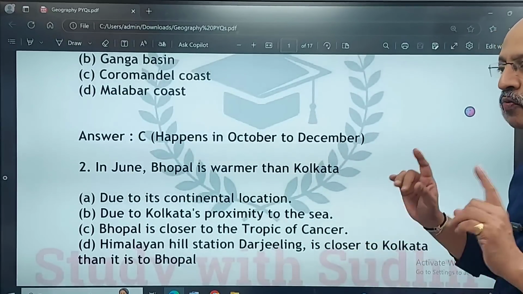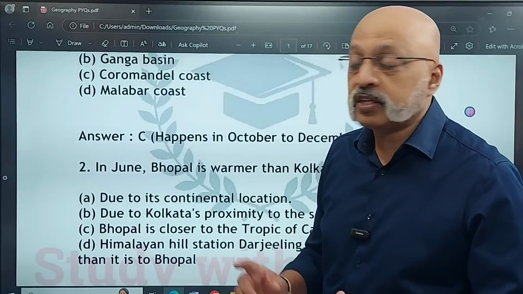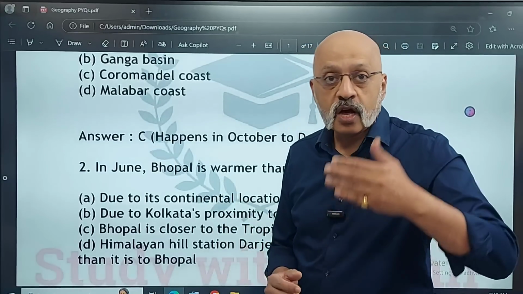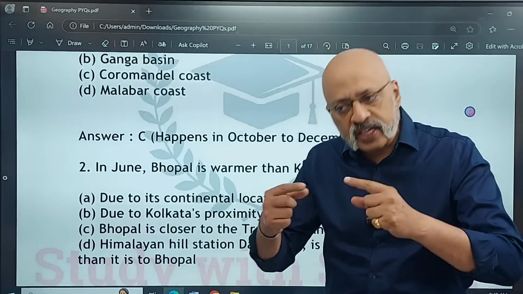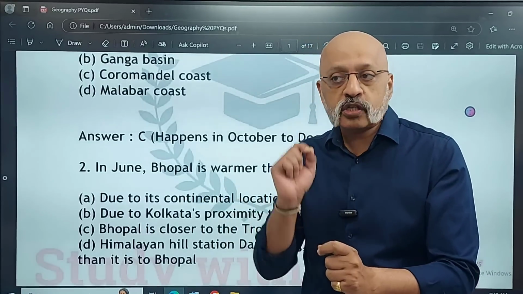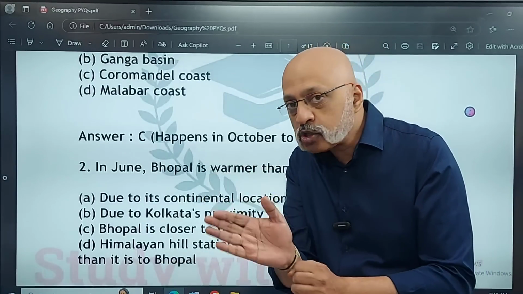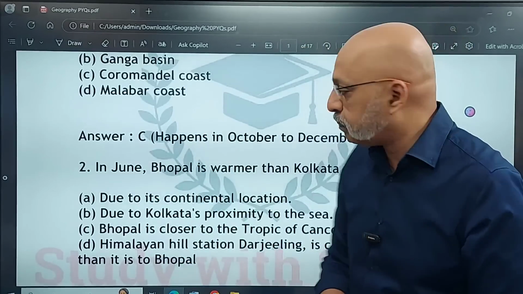In MCQs, please always use the elimination method because there will always be distractors. First identify which 3 answers are wrong, even if it takes an extra 7 to 8 seconds. Do that, because if you just go for the straight one, it is quite possible that there may be another one which may be more appropriate for that particular question.